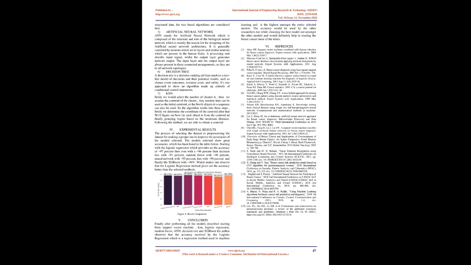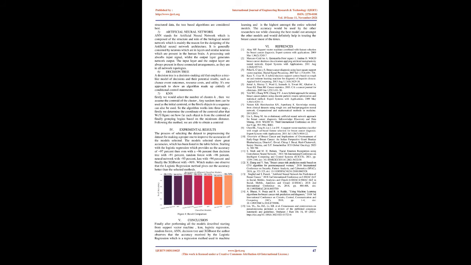When it comes to prediction of problems involving unstructured data, the artificial neural networks tend to outperform all the other designed algorithms and frameworks. But, when it comes to small and medium structured data, the tree-based algorithms are considered best. 5. Artificial neural network. ANN stands for artificial neural network, which is composed of the structure and role of the biological neural network, which is mainly the reason for the designing of the artificial neural network architecture.